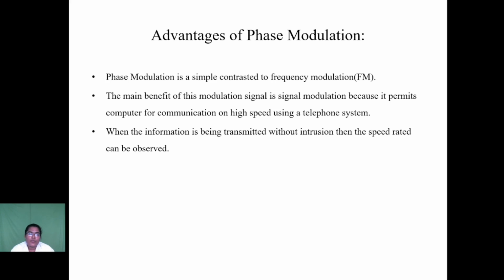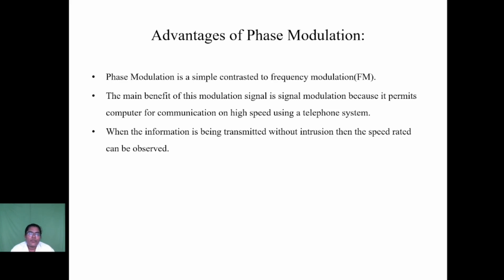Next, see about advantages of phase modulation. Phase modulation is similar to frequency modulation, and the two are combinedly called angle modulation. In phase and frequency modulation, the change is directly proportional to the message signal.